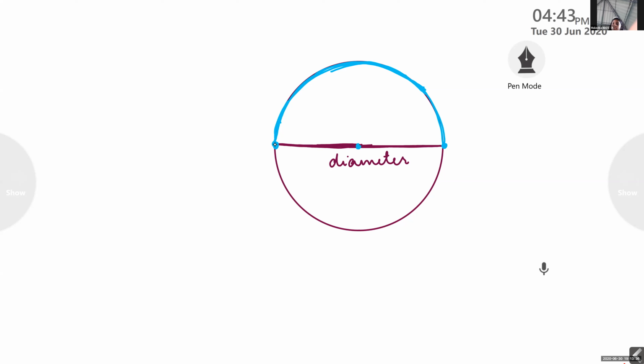So when we draw the arc from one end of the diameter to the other end, it is known as a semicircle. Clear? When we extend an arc from one end of the diameter to the other end, that arc is known as semicircle.